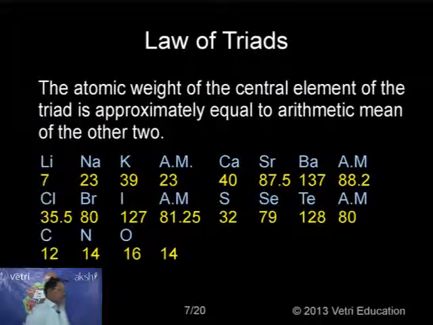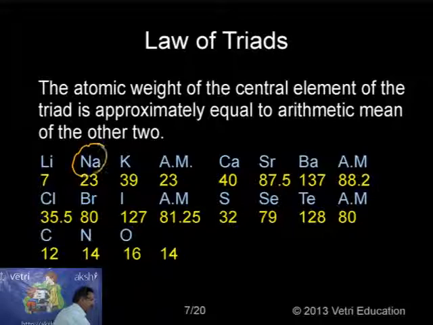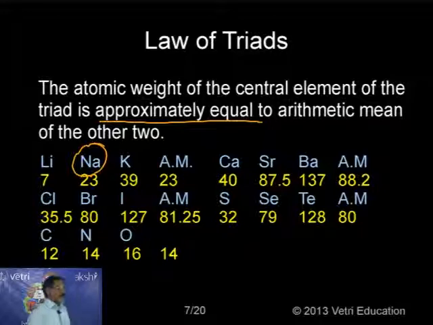Let me repeat again: the atomic weight of the central element, here sodium, of the triad lithium, sodium, potassium is approximately equal to, but in this case exactly equal to, the arithmetic mean of the other two. Here the arithmetic mean is 7 plus 39 by 2, nothing but 23.